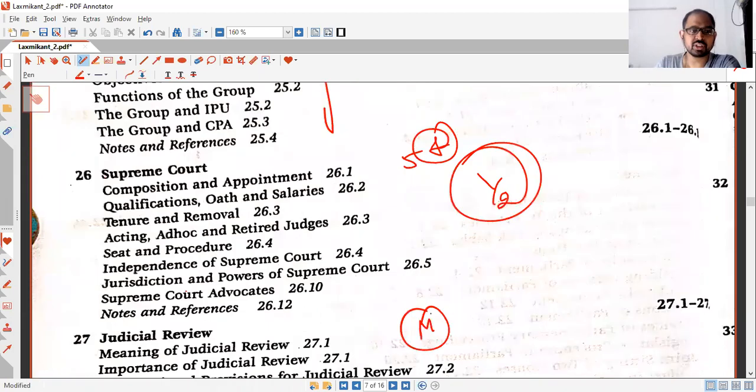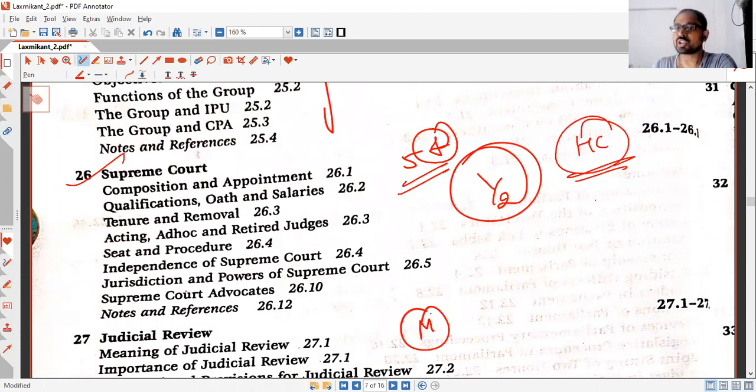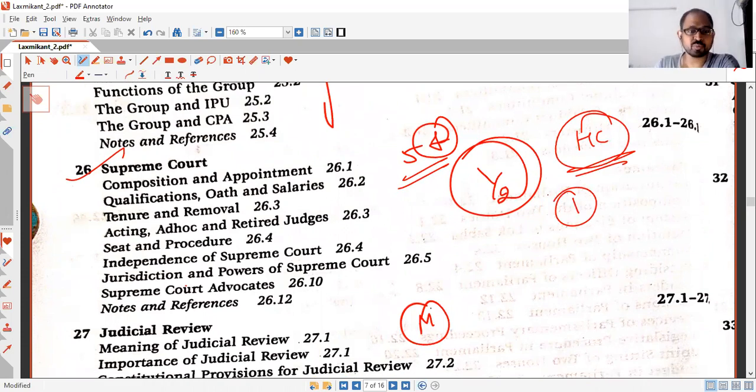Supreme Court, again a very important chapter. So you should read Supreme Court with High Court. Both are very important. It should not take more than 1 hour when you are revising both of them. So basically, you should know qualification and appointment, the judges case, first judges case, second judges case, third judges case, and fourth judges case. You should know. And then tenure and removal, procedure, how to remove a Supreme Court judge.